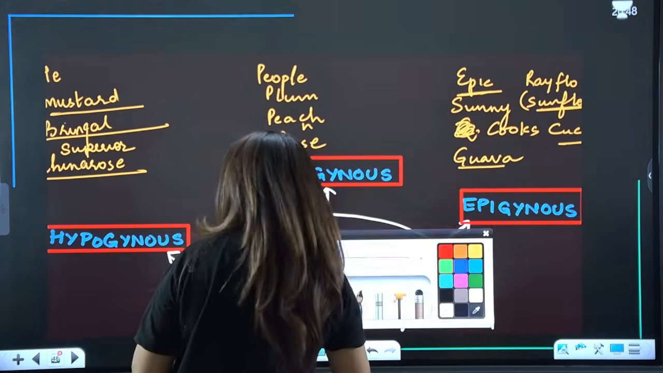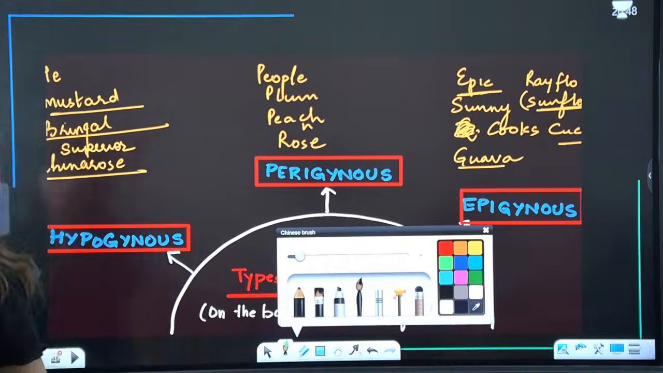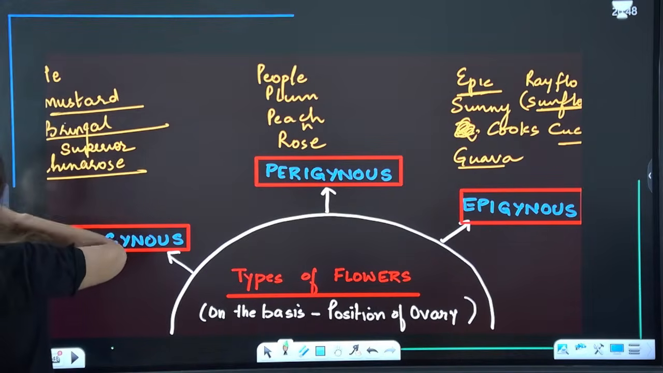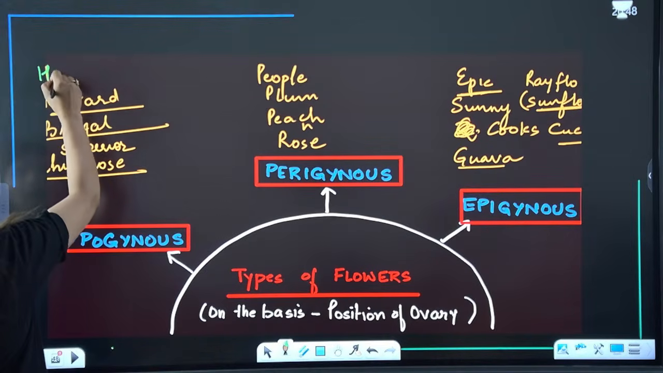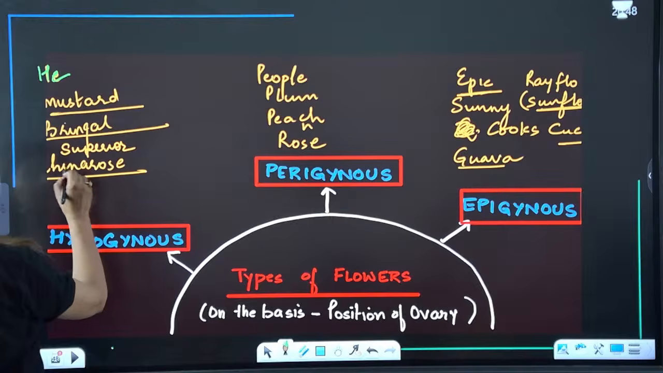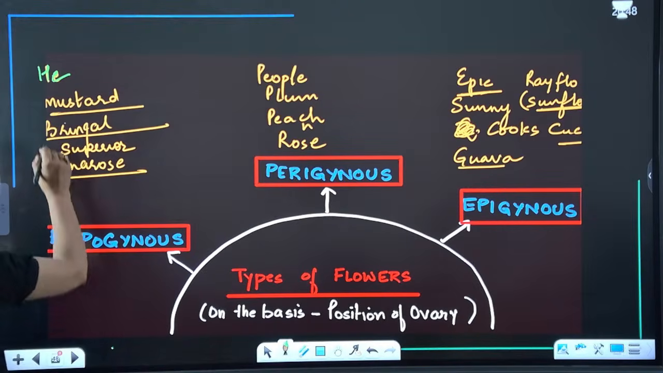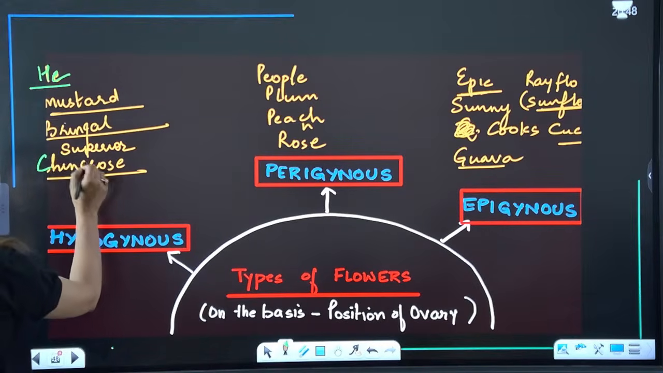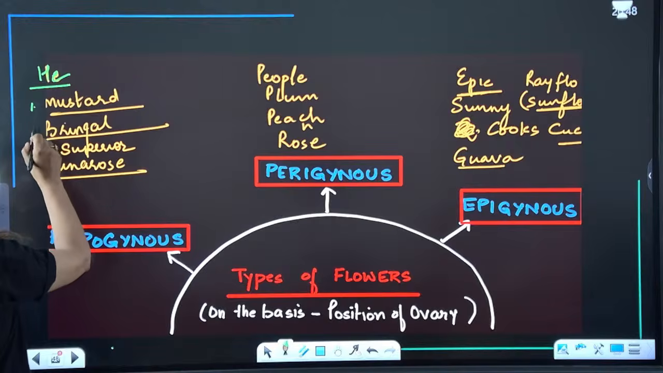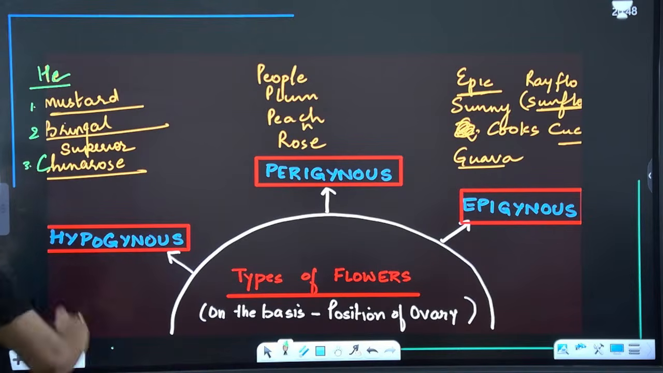Okay. Let's see here. So hypogynous. For hypogynous, the ovary is superior. Examples are mustard, brinjal and China rose. So this is how we learn: he for hypogynous, superior is for superior ovary.